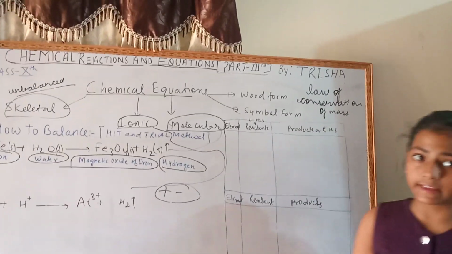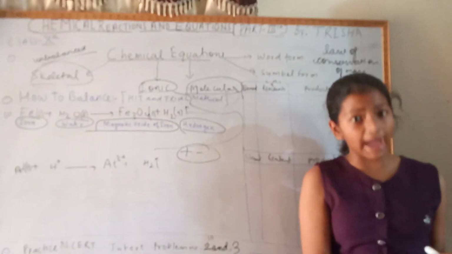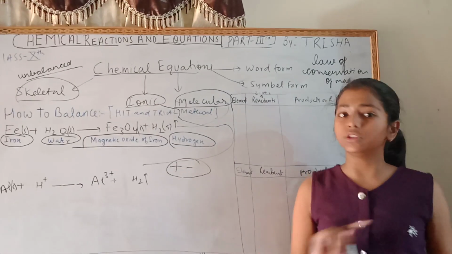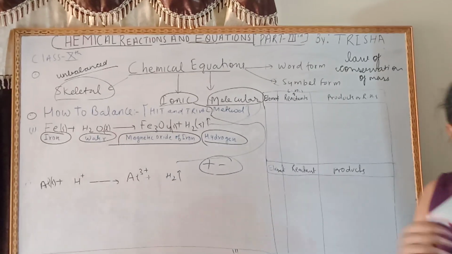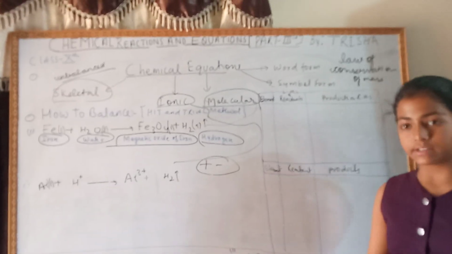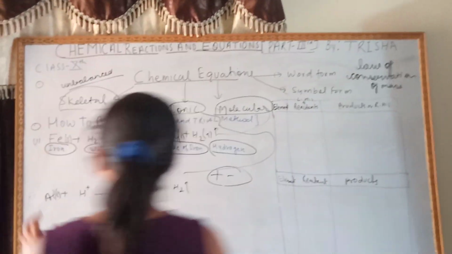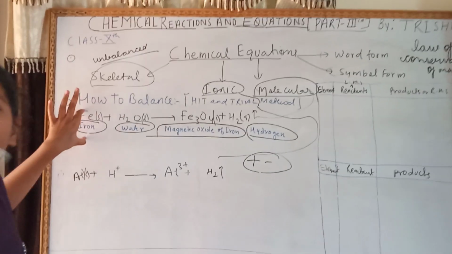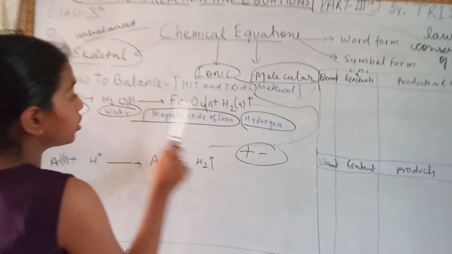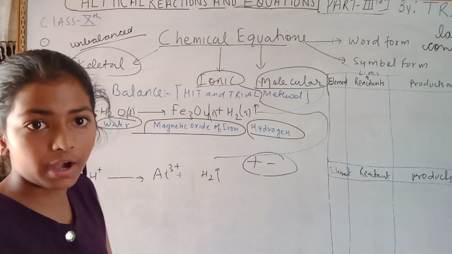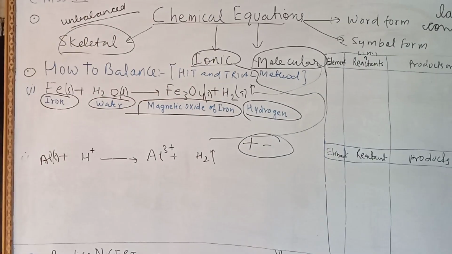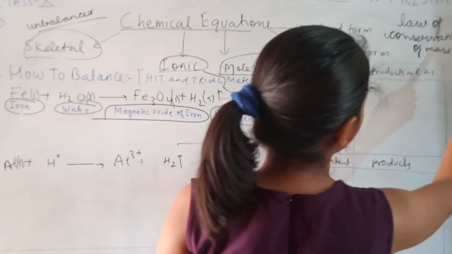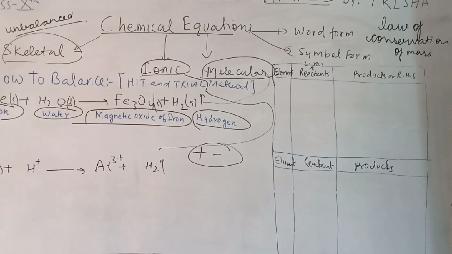This law says that matter can neither be created nor destroyed. जब हम मैटर को क्रिएट नहीं कर सकते, डिस्ट्रॉय नहीं कर सकते, तो हमें उसके जो नंबर ऑफ एटम्स हैं उन्हें दोनों साइड को इक्वल रहना होगा. So this balance concept is due to the law of conservation of mass.